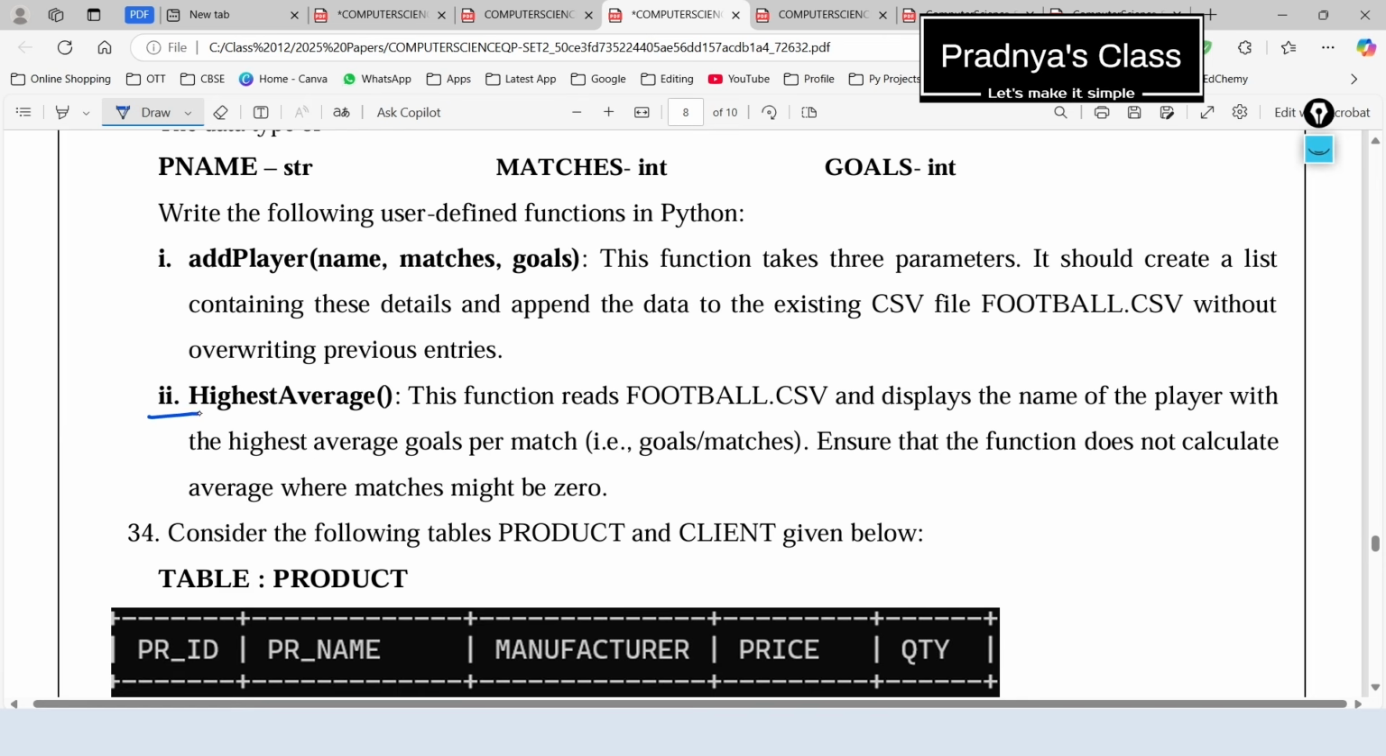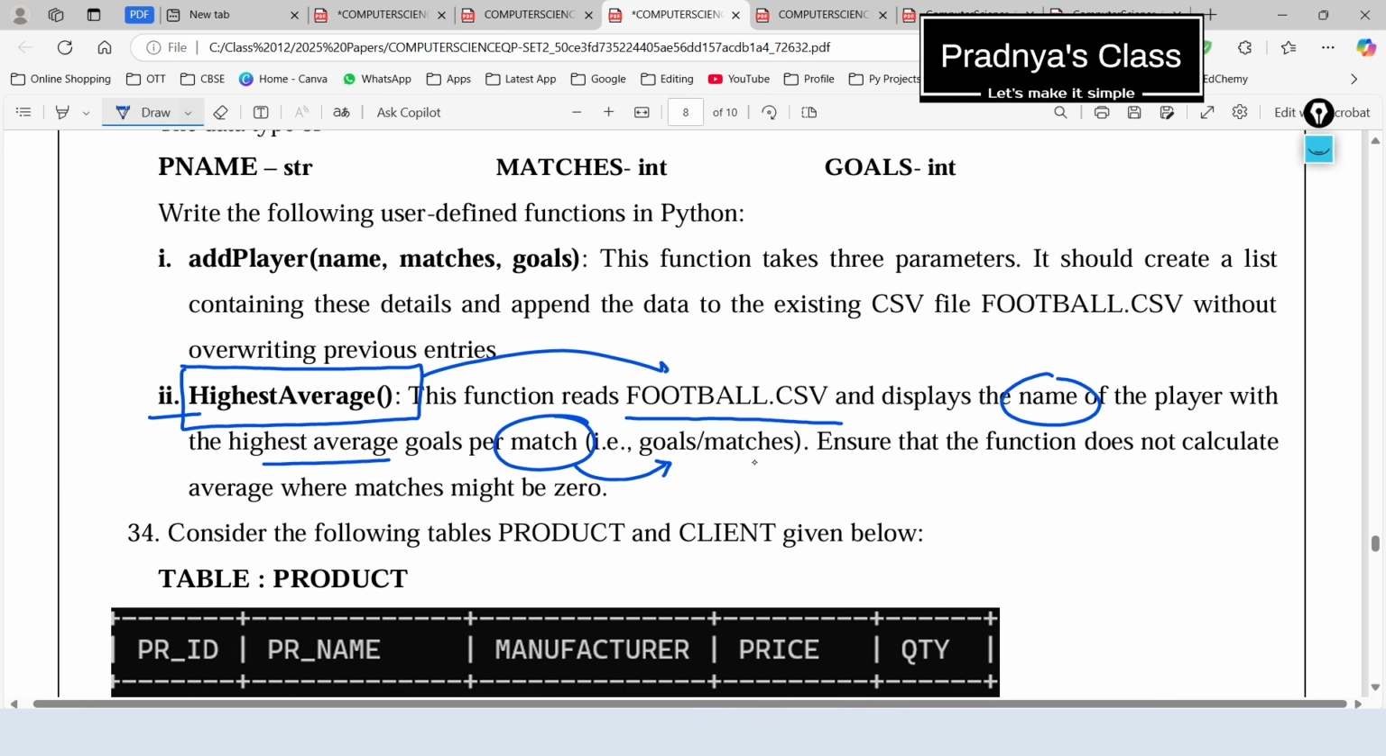It's time to check the second function. The name of the function is highest average. In this function, we need to read the football.csv file and display the name of the player with the highest average goal per match. Even the formula is also given, goals divided by matches. Here there is one more condition given.